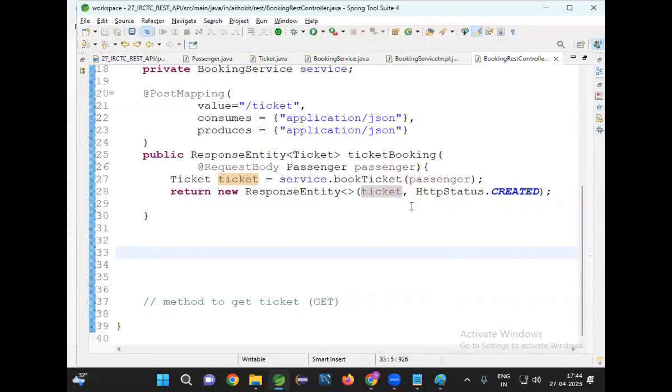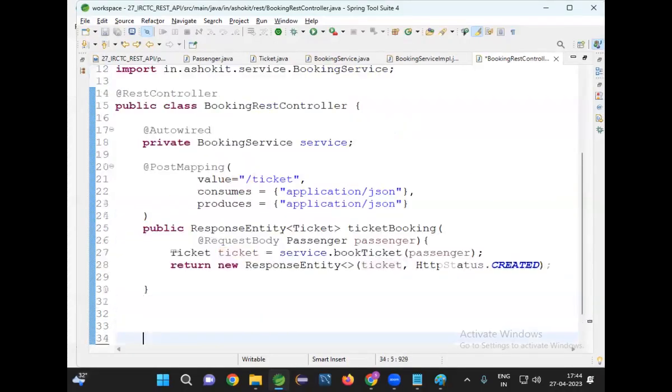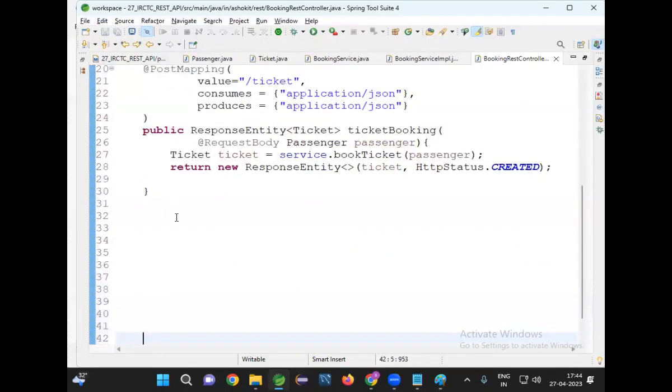Are you clear? Good. Now let's go for another method, the GET method. What is the meaning of the GET method? We need to get the data from the server based on the ticket number. The client should give the ticket number, and the server will give the ticket data. So the GET request is expecting some number. How can we take input in the GET request?